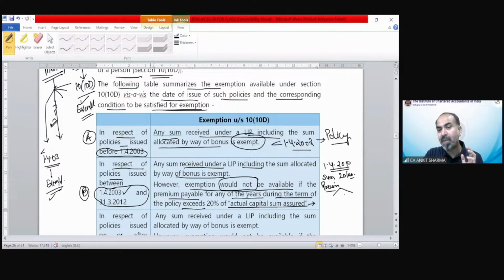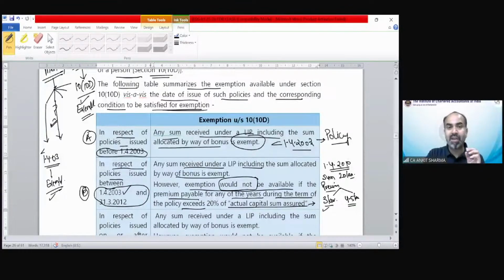Suppose the premium we pay is 3 lakh rupees every year. That means it does not exceed 20%, because 20% would be 4 lakh. In case 2, suppose the premium is 4.5 lakh rupees per annum. If the premium is 4.5 lakh, then the maturity proceeds of this policy are going to be taxed, because the premium should not exceed 20%.